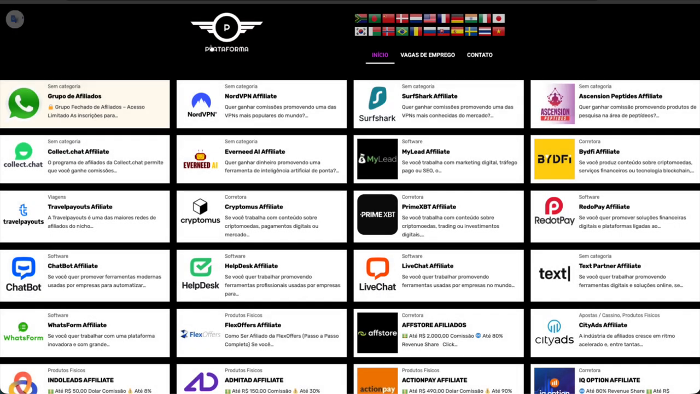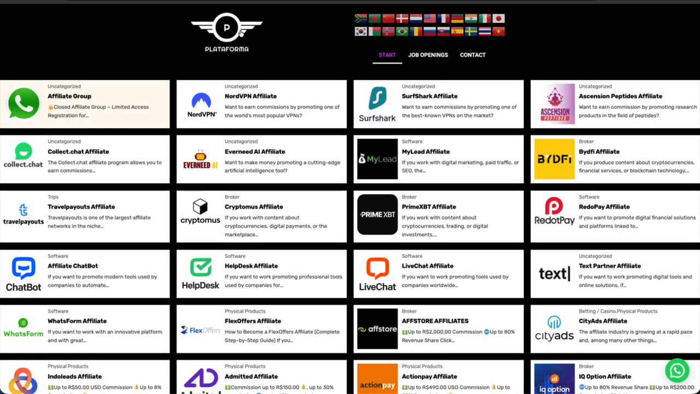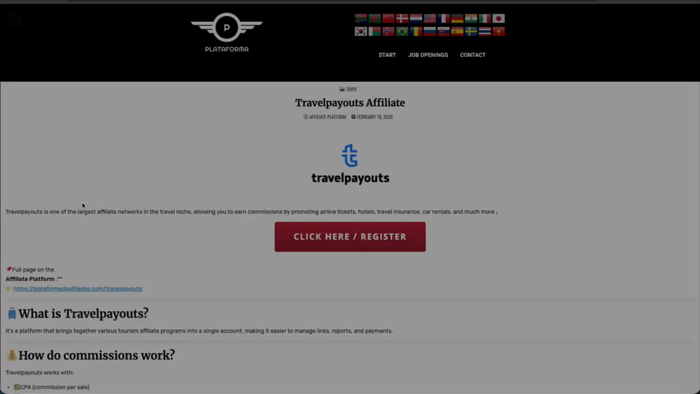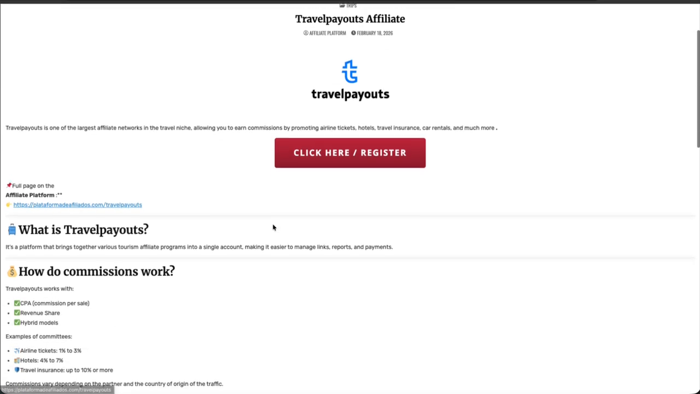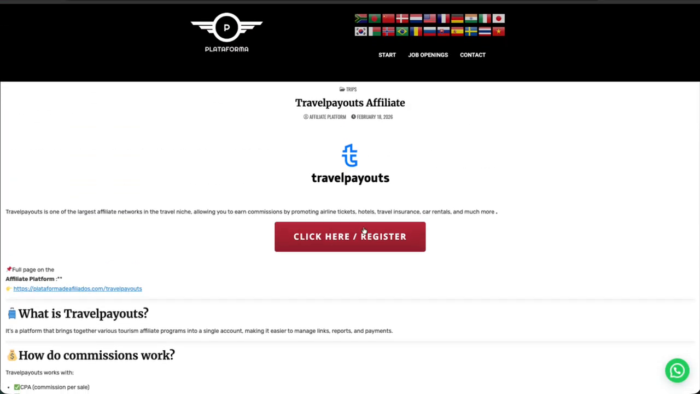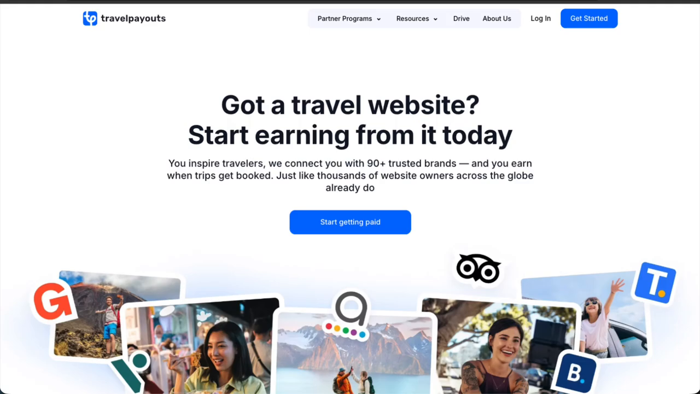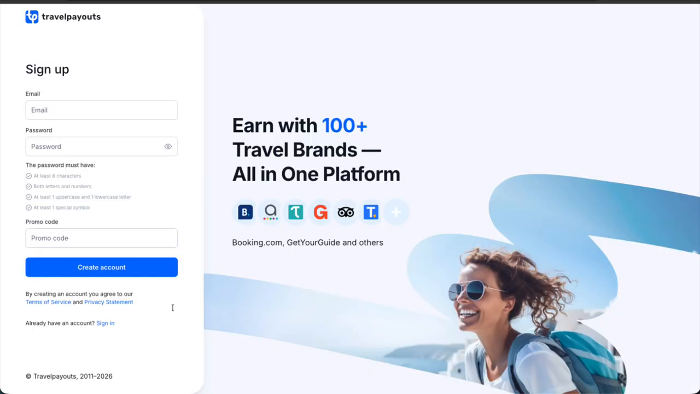One of the easiest ways to promote hotels online is through the affiliate platform Travel Payouts, where you can access the Agoda affiliate program. Agoda is a global hotel booking platform where travelers can search and book hotels, resorts, apartments, and vacation stays in thousands of destinations around the world.